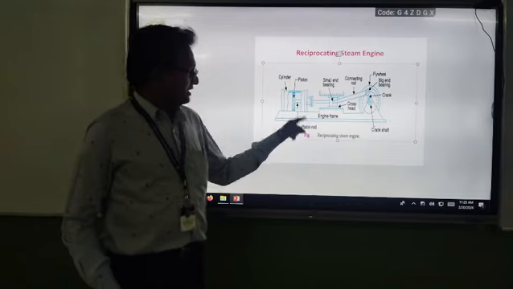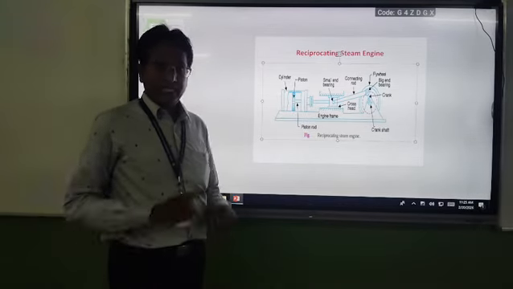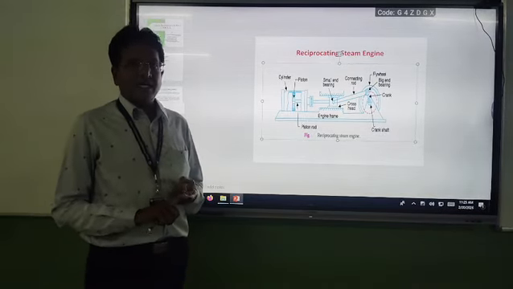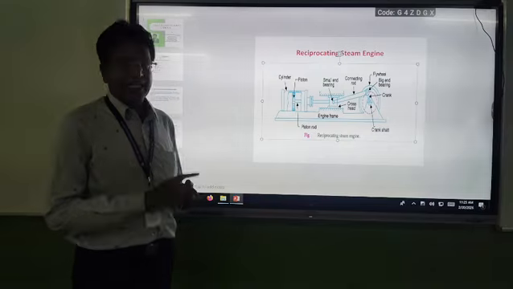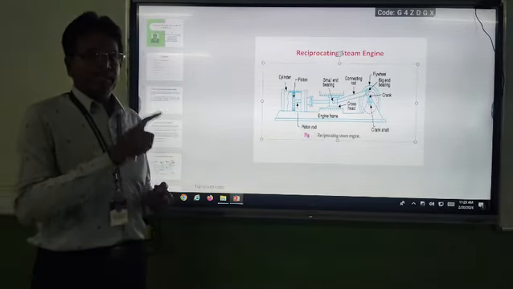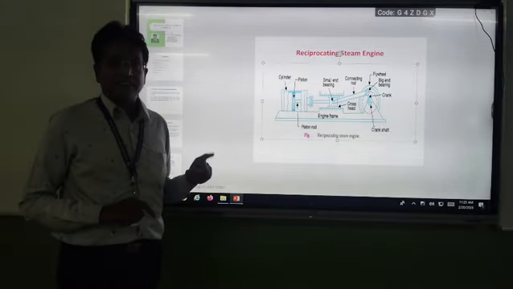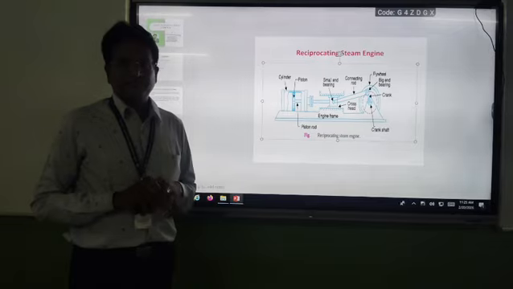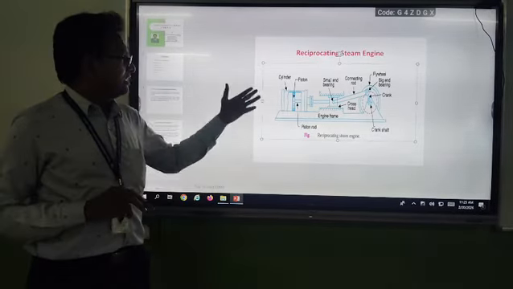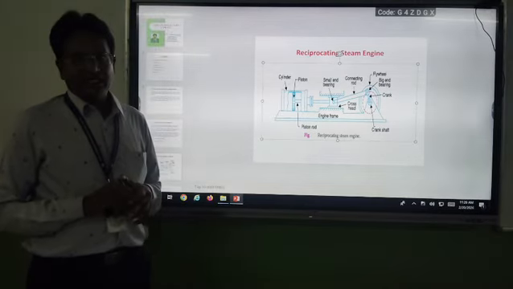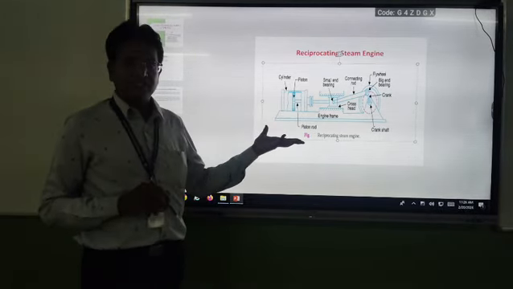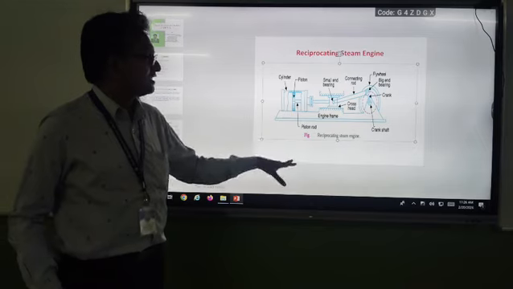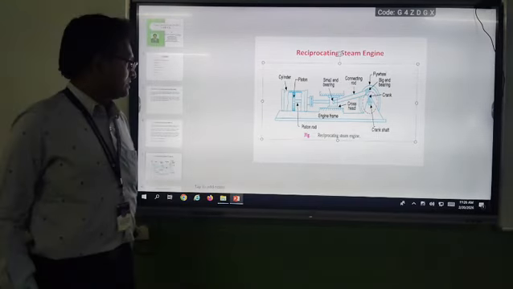So here you notice, this mechanism contains four links. Link one contains three parts: piston rod and cross head. The second link is small end bearing, big end bearing and connecting rod. These three are treated as the second link. The third link is flywheel, crank and crankshaft. The fourth link is the cylinder and engine frame. Okay, now you observe in this mechanism, the fourth link is fixed. Why it is fixed, we will discuss in the next topics. So it contains four links, therefore it is an example of a simple mechanism.